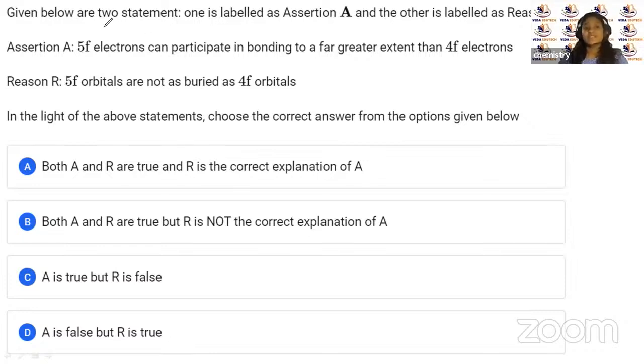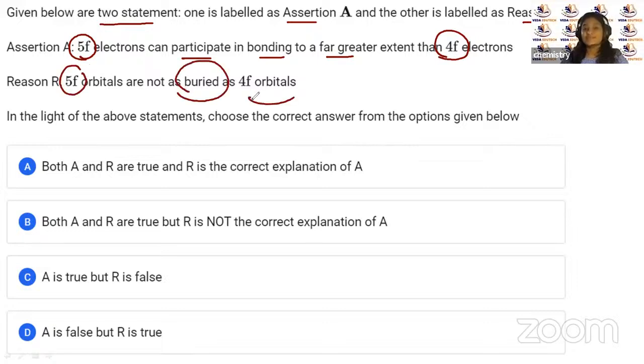So given below are two statements. Obviously this is an assertion-reasoning type question. What is given here is that 5f electrons can participate in bonding to a far greater extent than 4f electrons. This is being told here. The reason is that 5f orbitals are not as buried as 4f orbitals. Okay, so let us try to understand where there is a case where 5f orbitals can participate to a far greater extent instead of 4f.